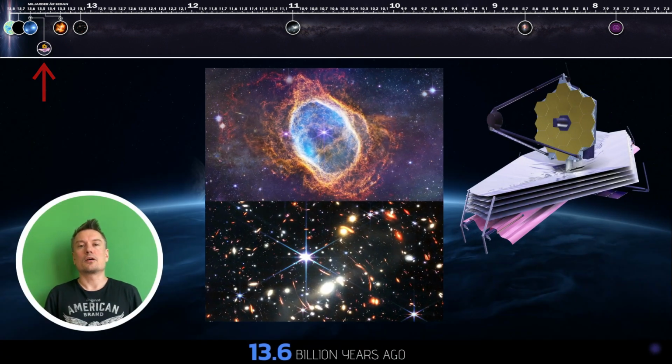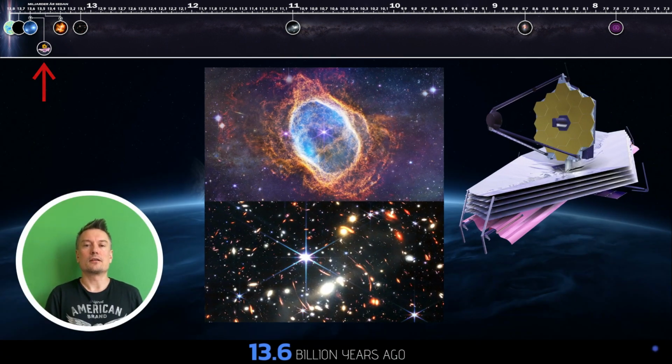JWST. To learn more about the history of the universe, the James Webb Space Telescope, JWST, is used, among other things. By observing infrared light, the telescope can study the early stars and the light of galaxies that are otherwise beyond the visible part of the spectrum. The telescope's large mirror and advanced cooling system provide superior resolution and sensitivity, enabling detailed images and data to be obtained from distant objects.